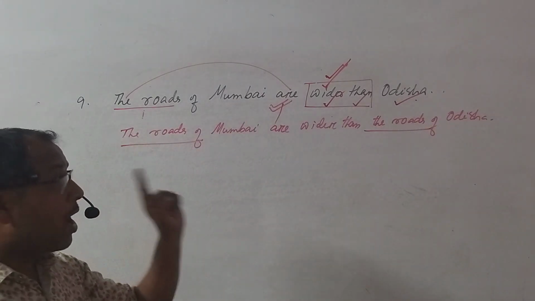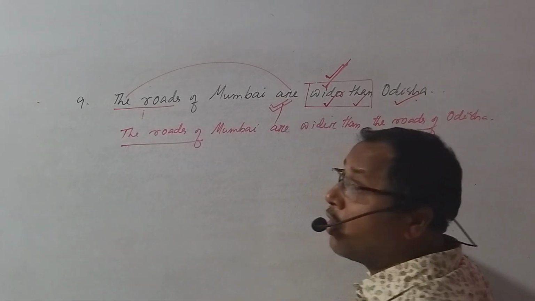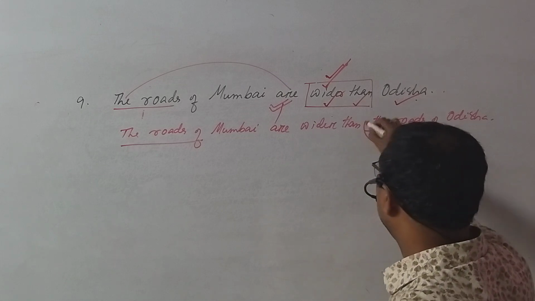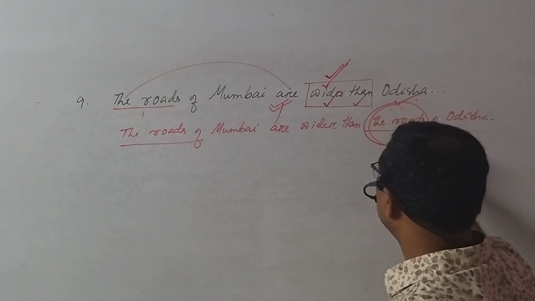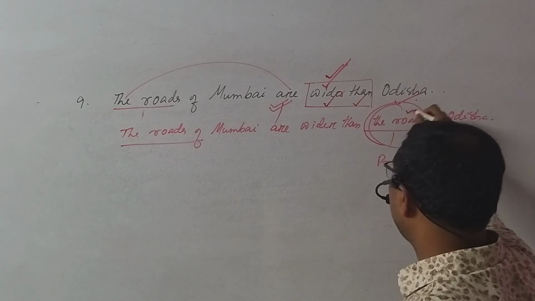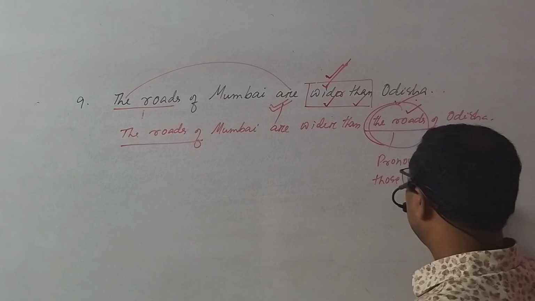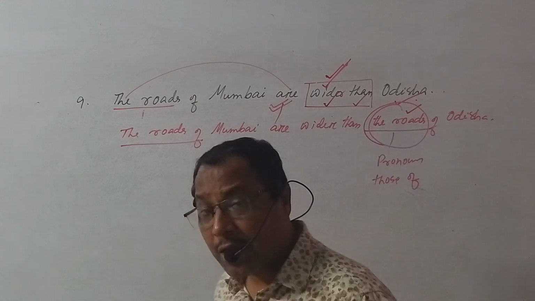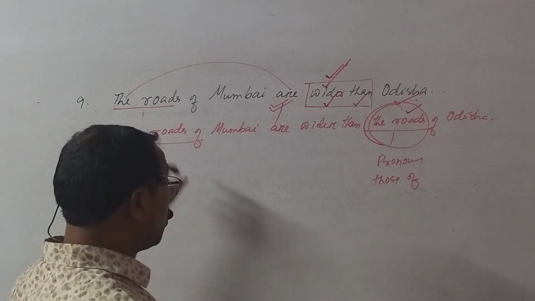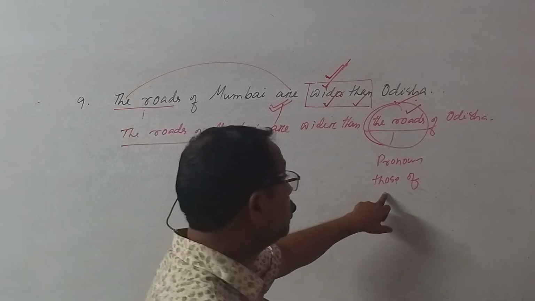But in one sentence, the word roads cannot be used repeatedly. For this word you can use a pronoun. If plural, it will be those of. If singular, that of. The answer will be the roads of Mumbai are wider than those of Odisha.